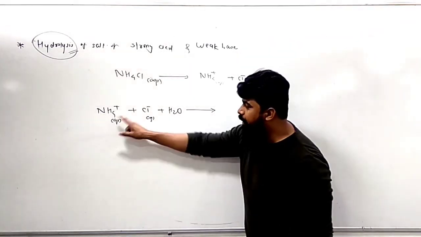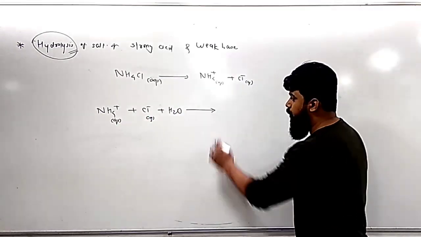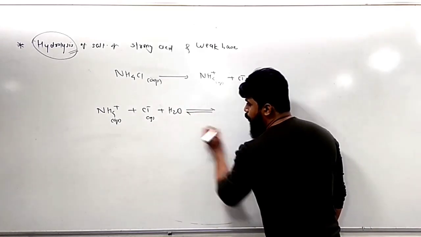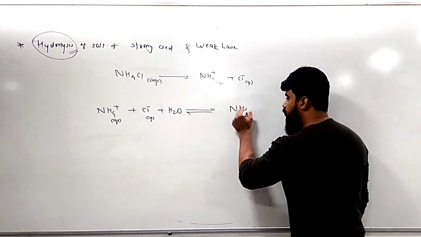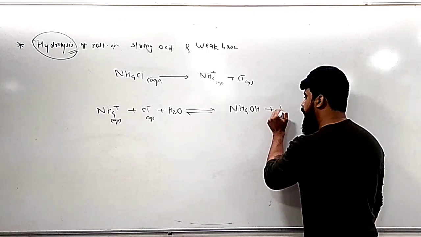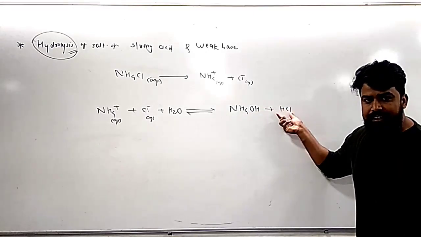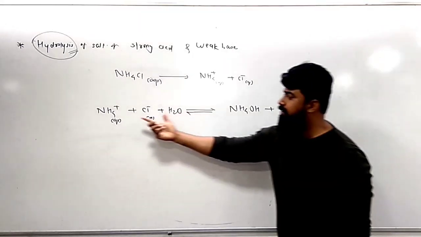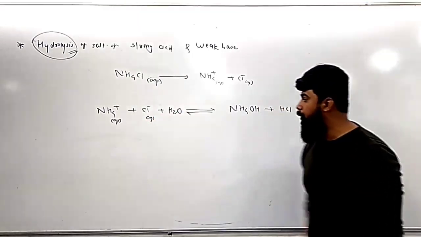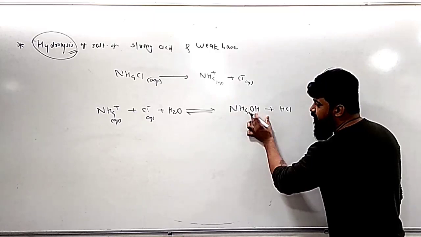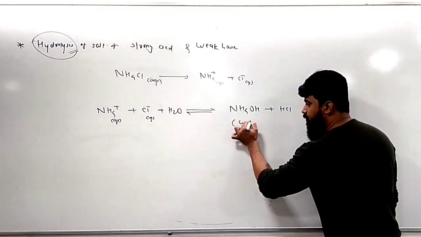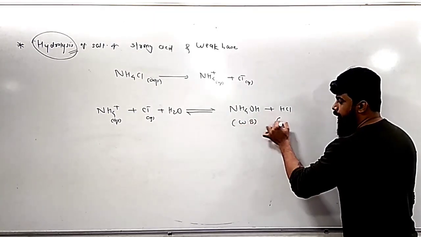If the ammonium ion and chloride ion interact with water, possibly they will produce two components, NH4OH and HCl. NH4OH and HCl will be produced if the ions of the salt combine with the water molecule. But the point is that NH4OH is a weak base and HCl is a strong